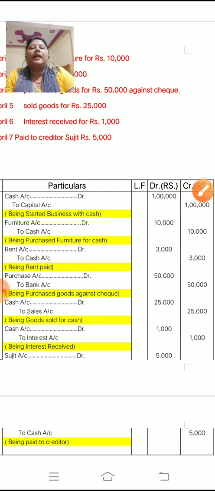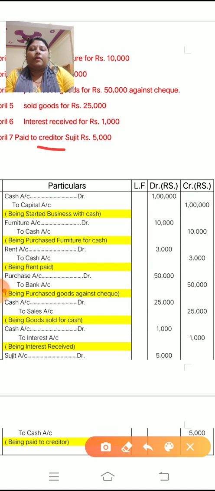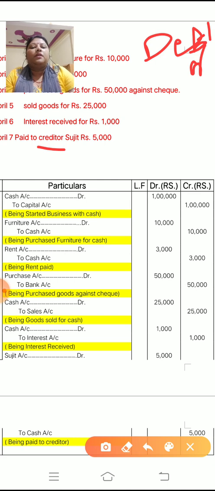Now children, the last entry is paid to creditor Sujit. Now who is a creditor? I have told you about creditor, and also about debtor. Creditor means a person from whom we purchase goods on credit.